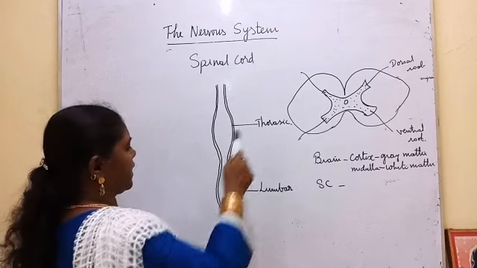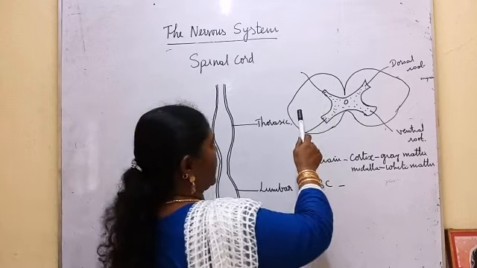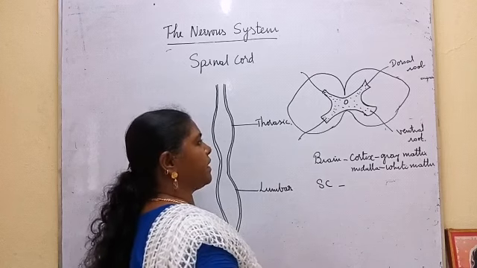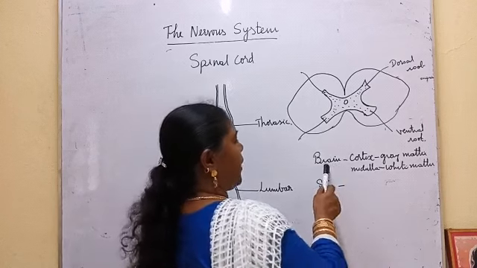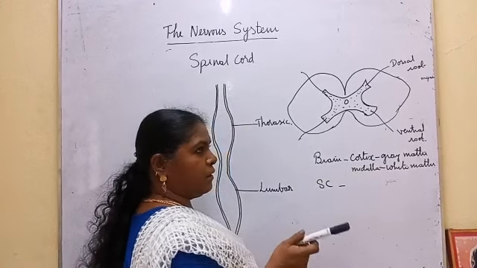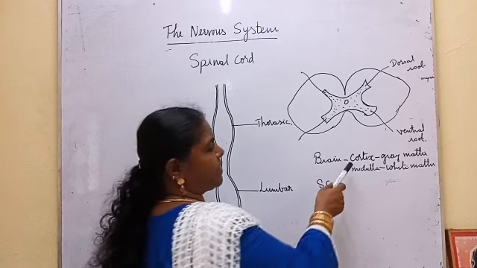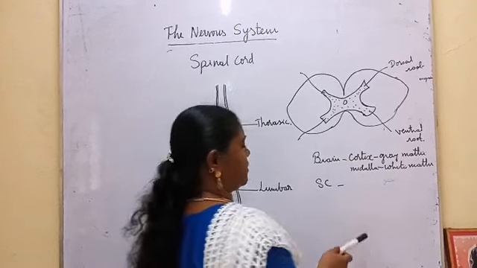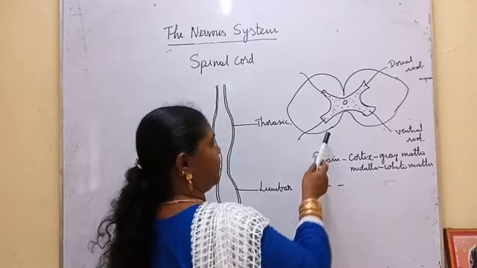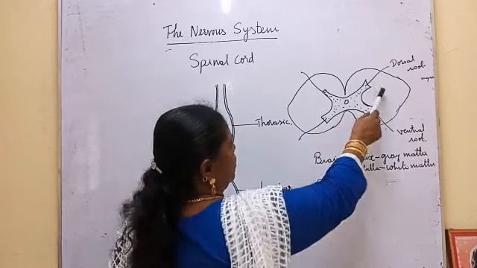If you take the cross section of the spinal cord, you can see, same as the brain, it has two layers, outer cortex and inner medulla. But here the condition is the reverse of the brain. In the brain cortex you can see the nerve cell bodies, the cyton. Cyton you can see only in the cortex, and it forms the grey matter. In the medulla you can see axons, that is white matter. Whereas here, inside you can see the grey matter, outside white matter.